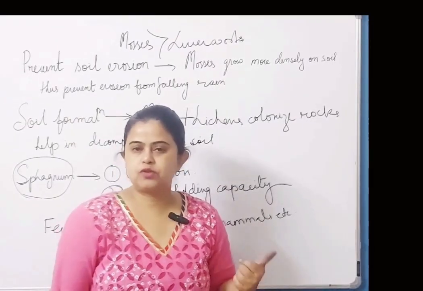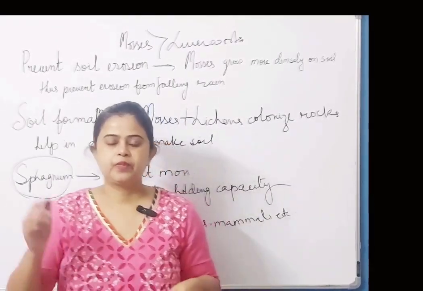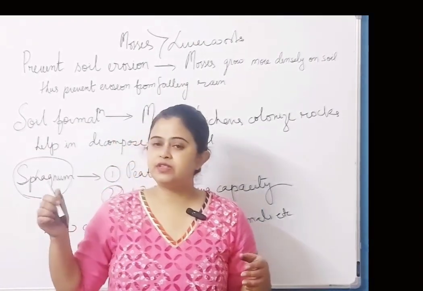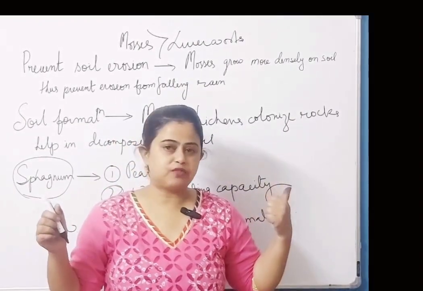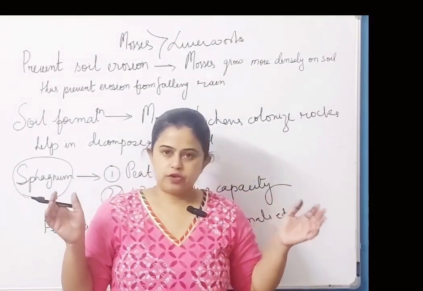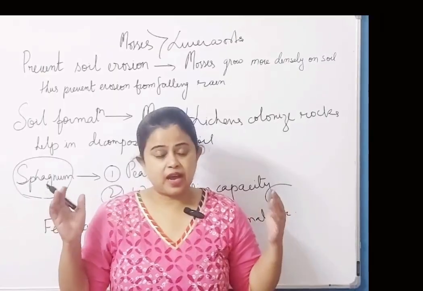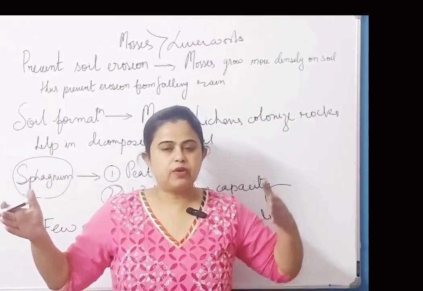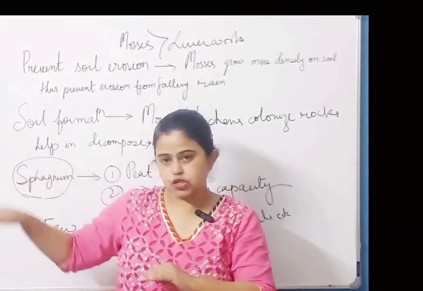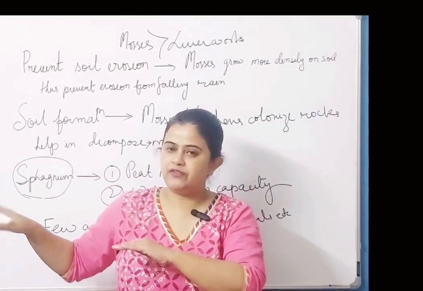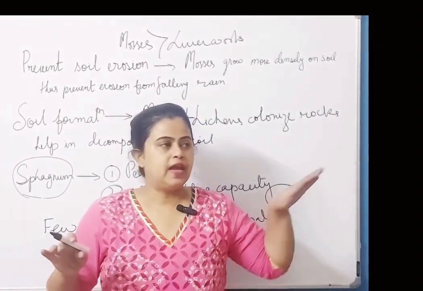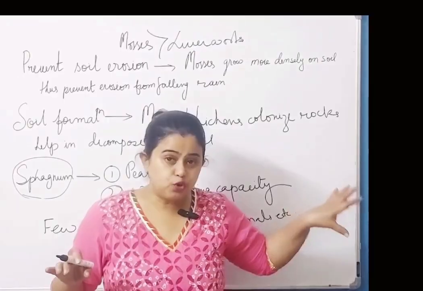But still, let's do a quick revision. Bryophytes are the amphibians of the plant kingdom, why? Because they live on soil but depend on water for fertilization. They can be monoecious or dioecious. They are of two types: liverworts and mosses. Liverworts further can be of two types: dorsoventral thalloid type or leafy type. If leafy, the leaves are arranged in two rows.